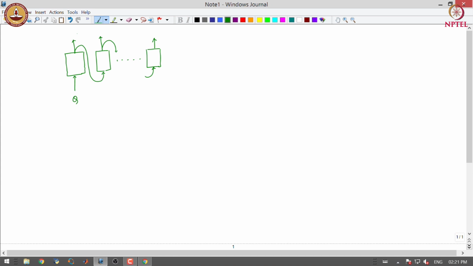The output is the next letter, and that letter is again fed into the second node, which generates the next letter, and that letter is fed into the next node, and so on. This is how we get text generated from an RNN. Here we are giving a single input, so this is a one to many model architecture.